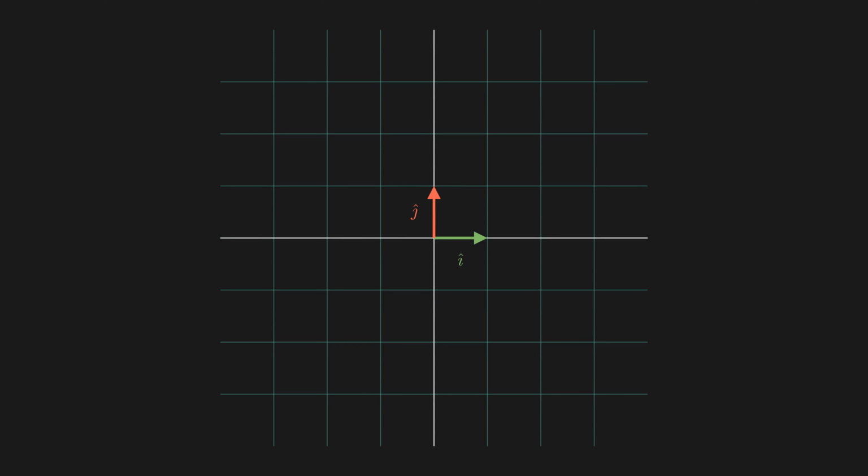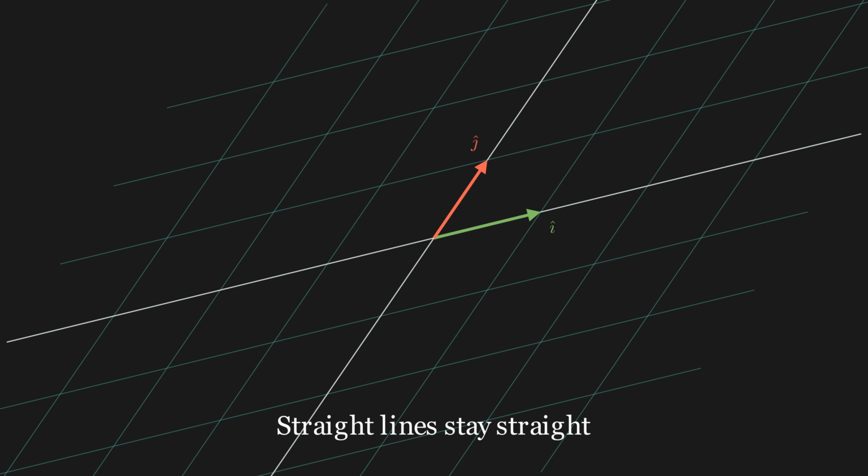Here's a grid. Every point is a location. Now watch. The matrix moves every single point all at once. Squares become parallelograms. Circles would become ellipses. But notice, straight lines stay straight, the origin stays fixed, and parallel lines remain parallel. That's what makes it a linear transformation.